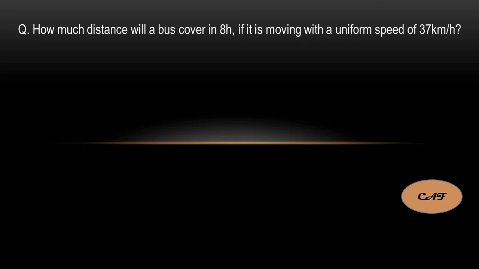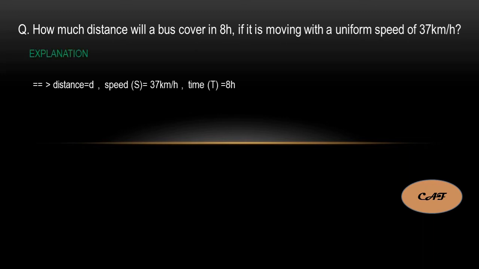Next question. How much distance will a bus cover in 8 hours if it is moving with a uniform speed of 37 kilometers per hour? So here they gave the speed of the bus and the time also. We have to find out the distance. Initially I showed one formula, speed is equal to distance by time. If you remember that formula, you can solve this one easily.